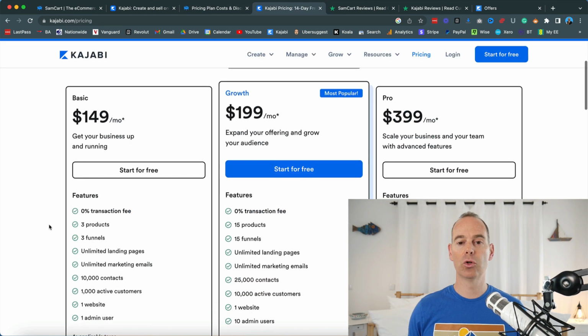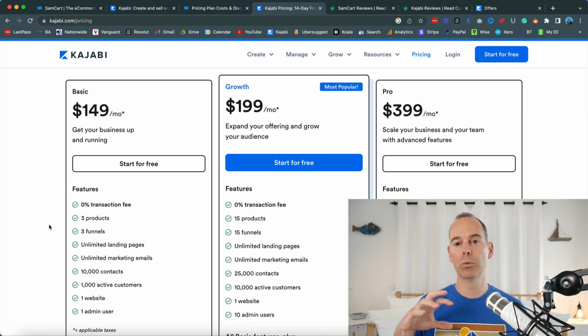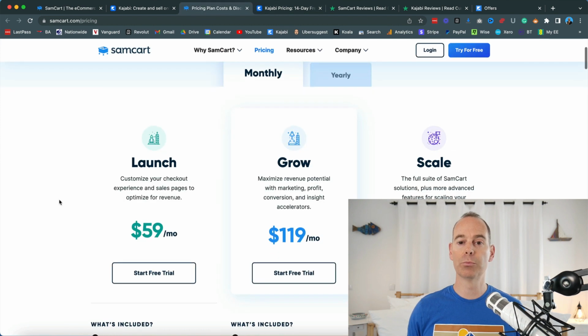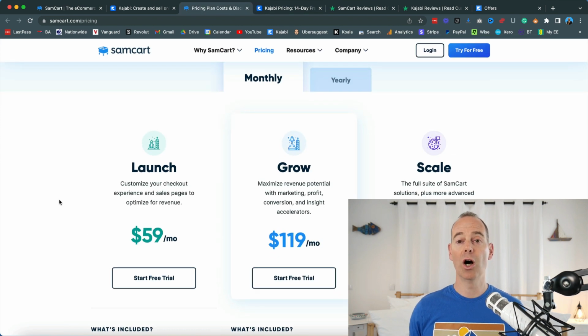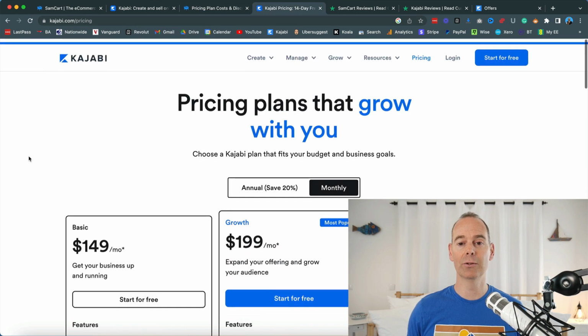But again, make sure you understand what is involved with all the different pricing plans with Kajabi. I think you get a lot more with Kajabi, but if you go for SamCart, you're probably going to have some bolt-ons. A really good thing about both of these platforms is they have a 0% transaction fee, which is great in my book. That's what I would be looking for if I was looking to scale.